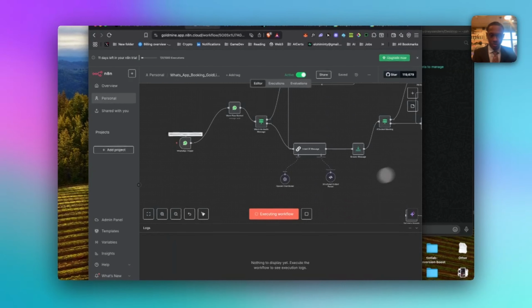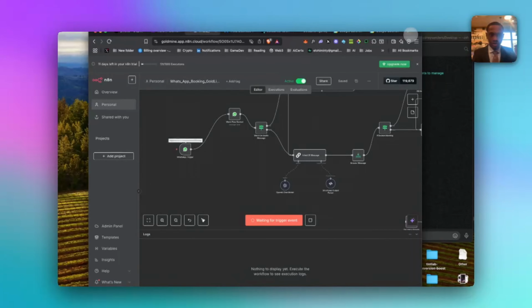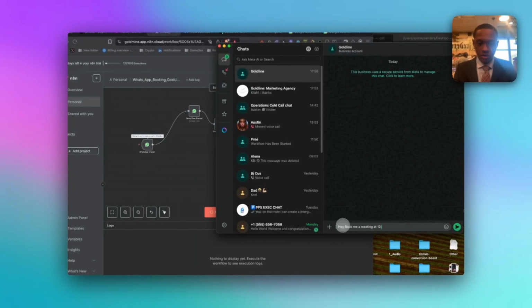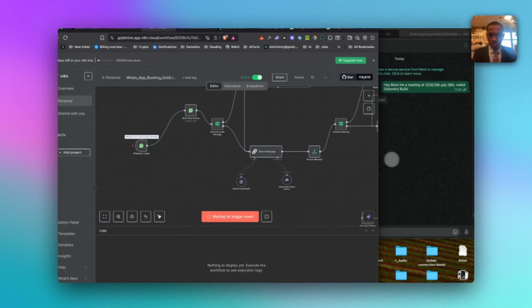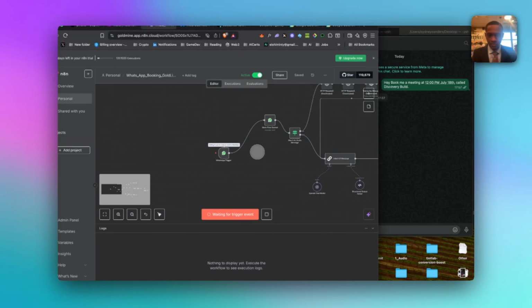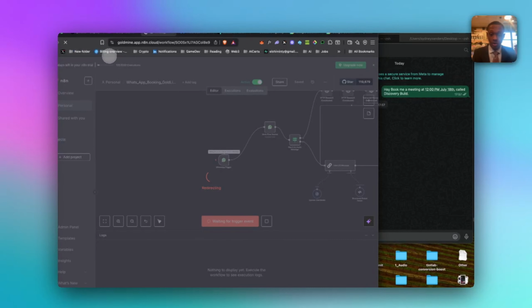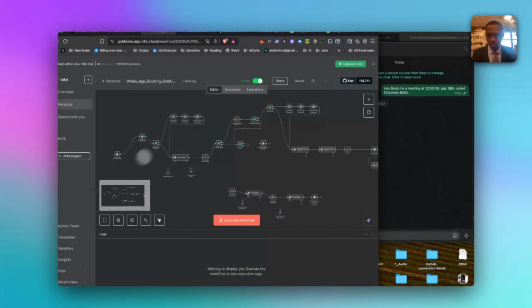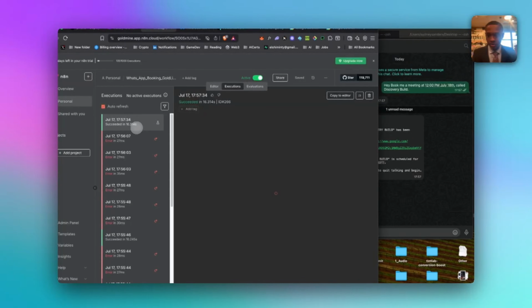So I'm going to execute the workflow. I'm going to say, hey, book me a meeting at 12 o'clock p.m. July 18th called Discovery Build. Waiting for trigger event. Strangely enough, it didn't trigger the event. Could be a quirk of working with N8N, right? Regardless, it was executed, as you see right here.